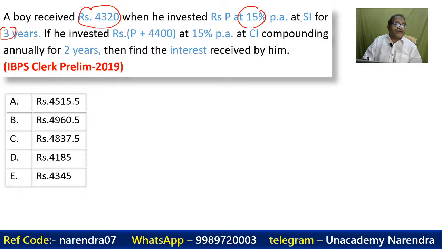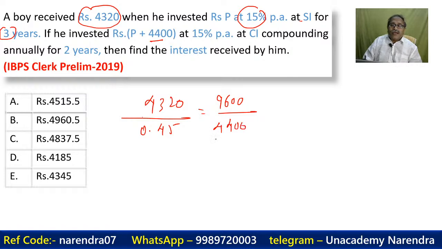So when it is 45%, then 4,320 divided by 0.45, and we are getting 9,600. This is done, and here we are getting 4,400, and this has become 15,000.